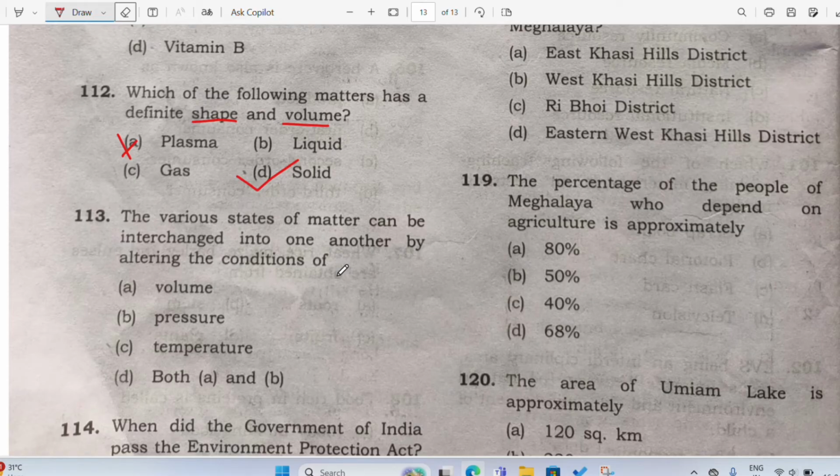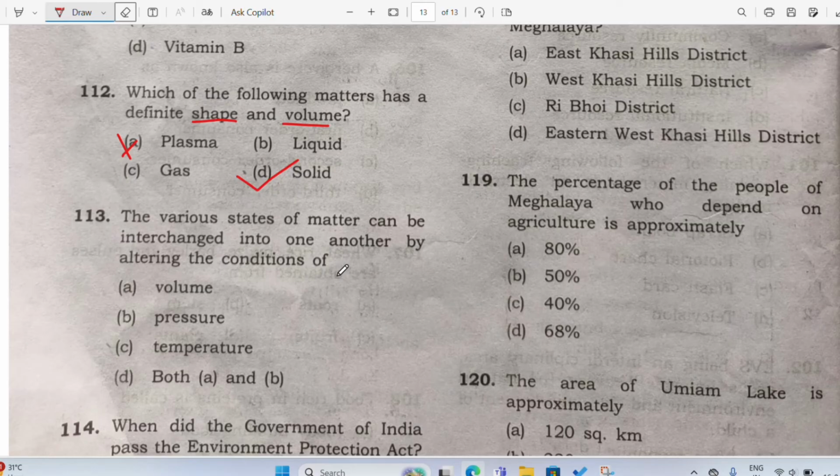So if we want to change it into solid, we have to freeze it. We will put it in the refrigerator, in the fridge, and the water becomes ice. So what is that? It is solid, right? Then again, if we want to make it liquid, we can just keep it outside, it becomes liquid. And when we want to make it gas, what do we do? We have to heat it on fire. We have to put it in a vessel and put it on flame, and it will boil, and at the end of the day, the water will get over. Why? Because it has formed into the air, right? It has formed the air or the gas. So water can be interchanged.